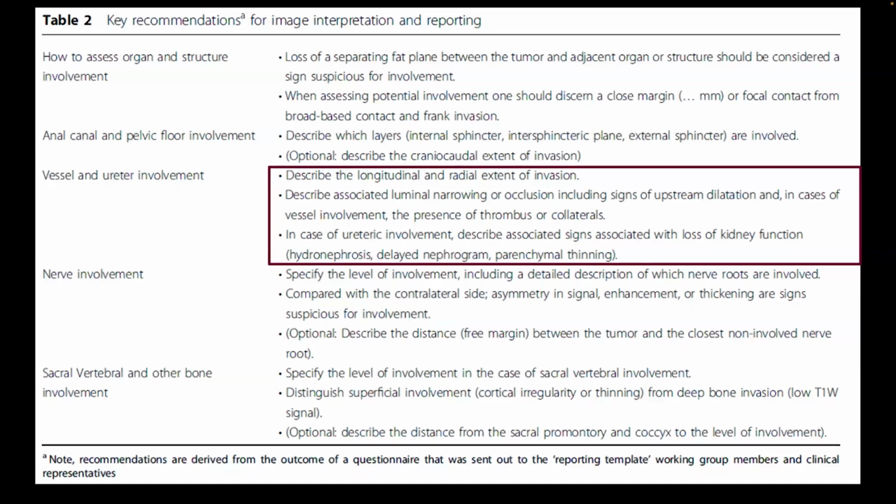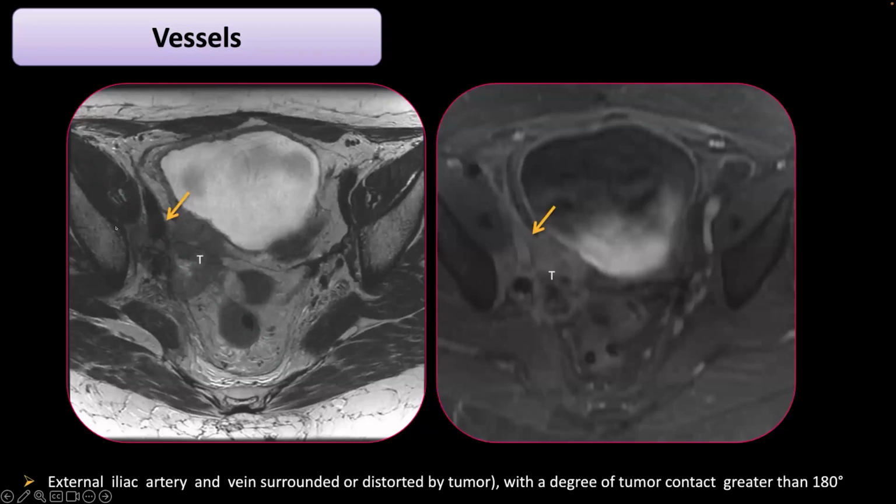So if we move to the vessels, I told you the external iliac vessels are a contraindication. The internal vessels are not a contraindication. They can do a ligature. So in this case, there is a clear extension within the external iliac artery and vein. So that's not possible for exenteration.